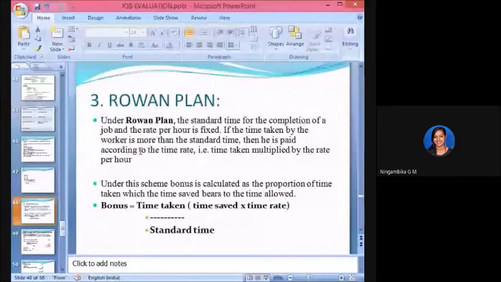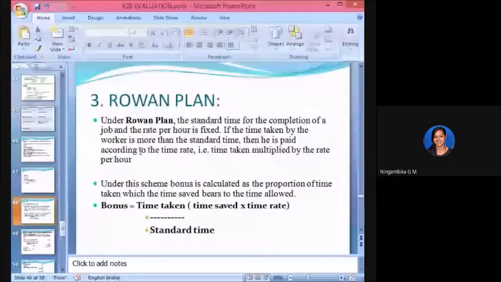So what does the formula say? Bonus is equal to time taken by standard time into time saved, that is S minus T, into time rate. Students? Yes?